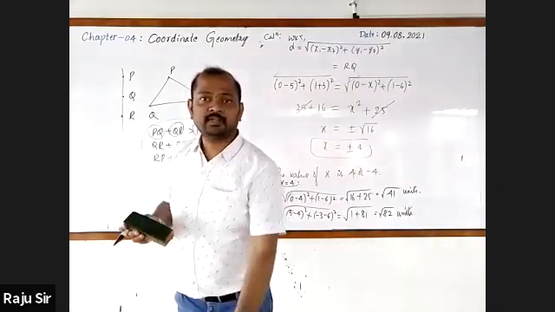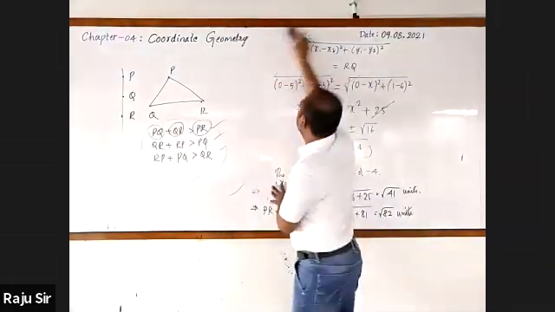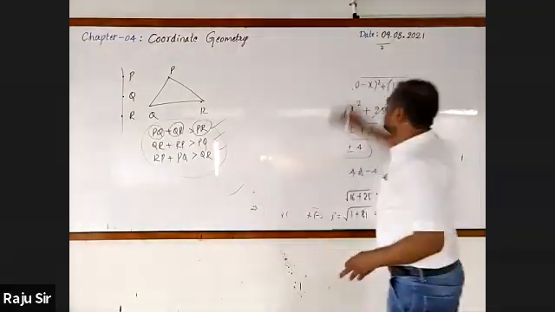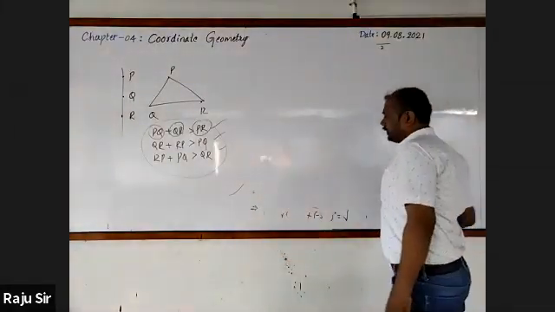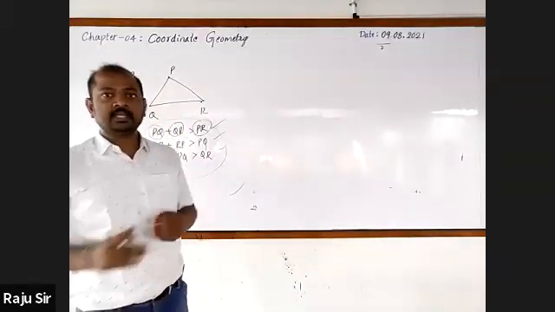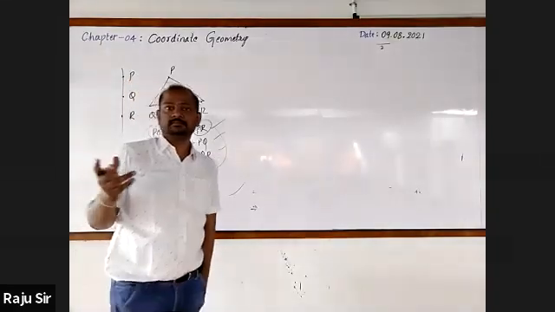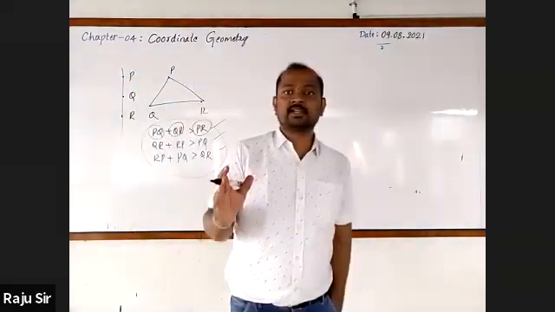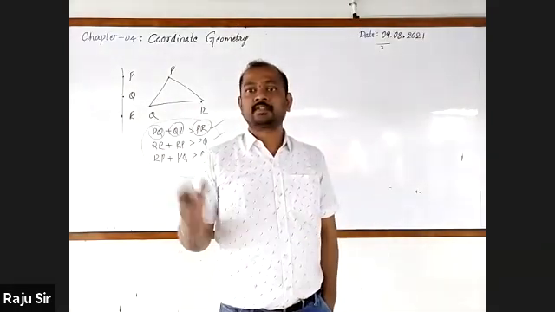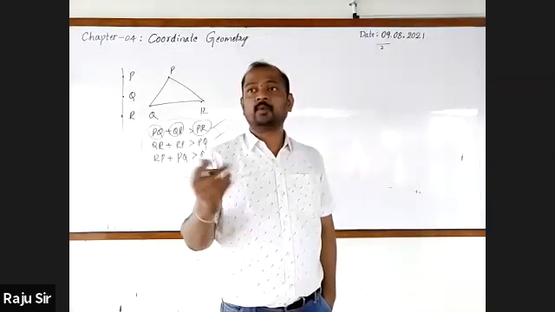We have classified the triangles based on their sides. Hope that you have remembered. Equilateral triangle, isosceles triangle, scalene triangle. What do you call a triangle in which all sides are equal? Equilateral triangle. Two sides equal? Isosceles triangle. All are unequal? Scalene triangle. With respect to sides, one more.